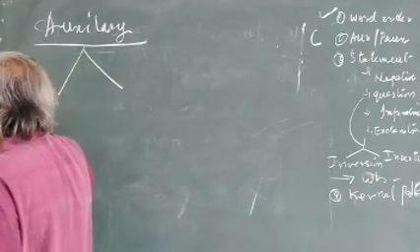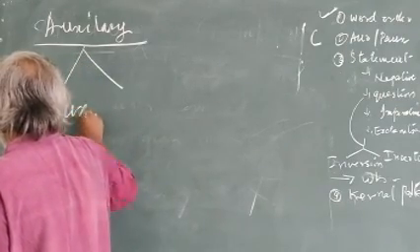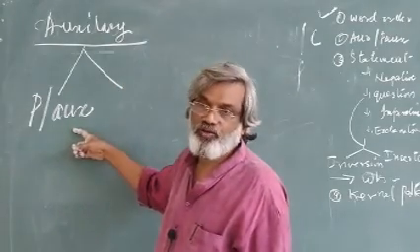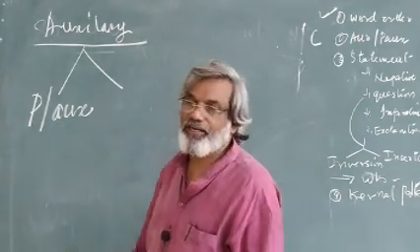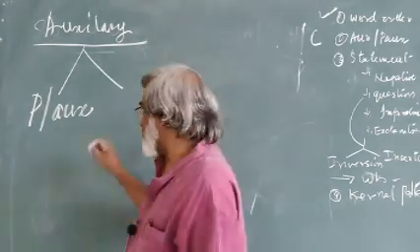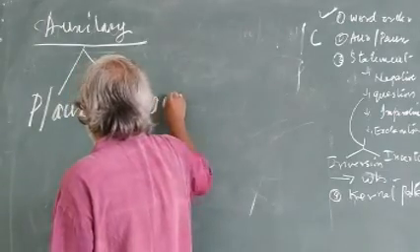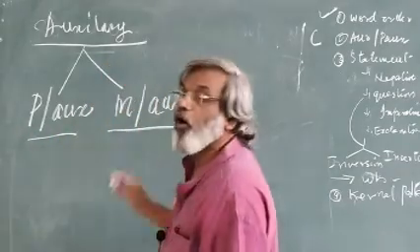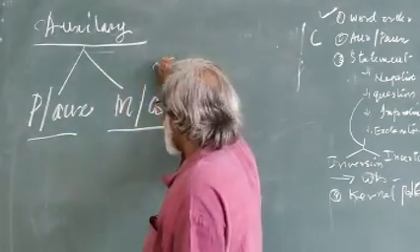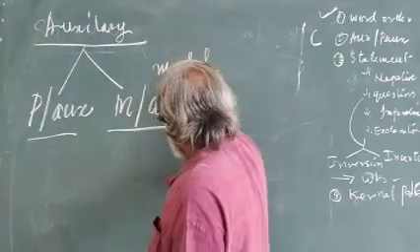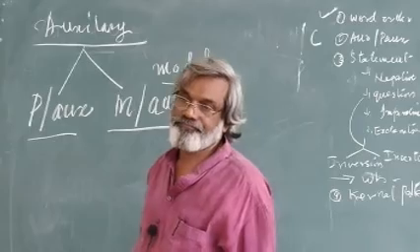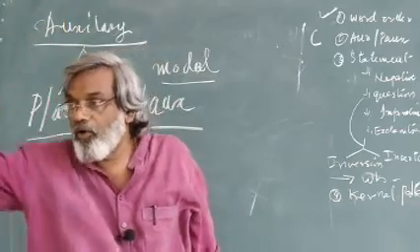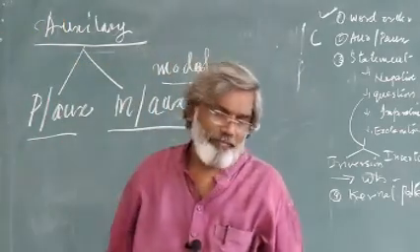That first area is called PAUX. In modern grammar labels, we call it PAUX. P means primary auxiliary. Then the second section is MAUX, which means modal auxiliary. So two sections are available: one is primary auxiliary, one is modal auxiliary, related to the verb, that you keep in mind.